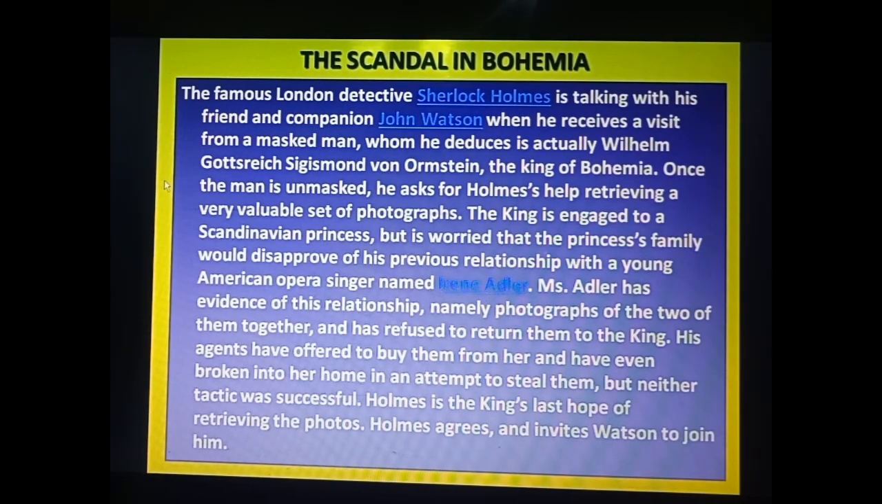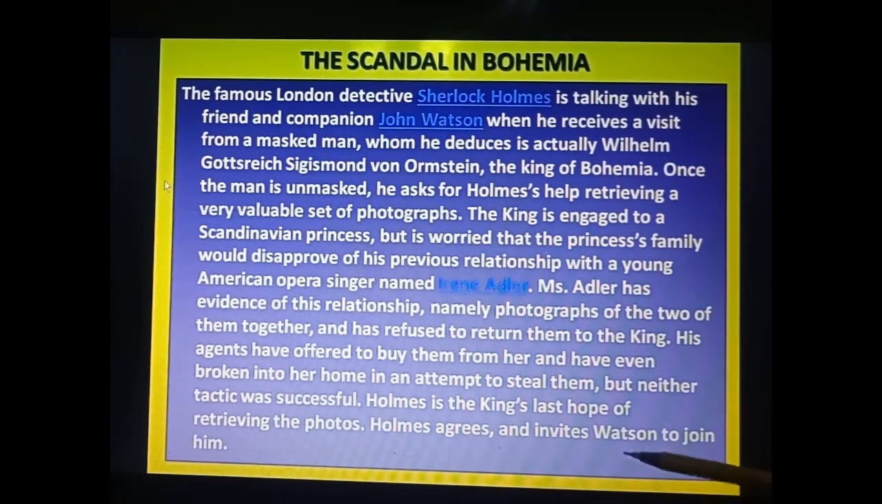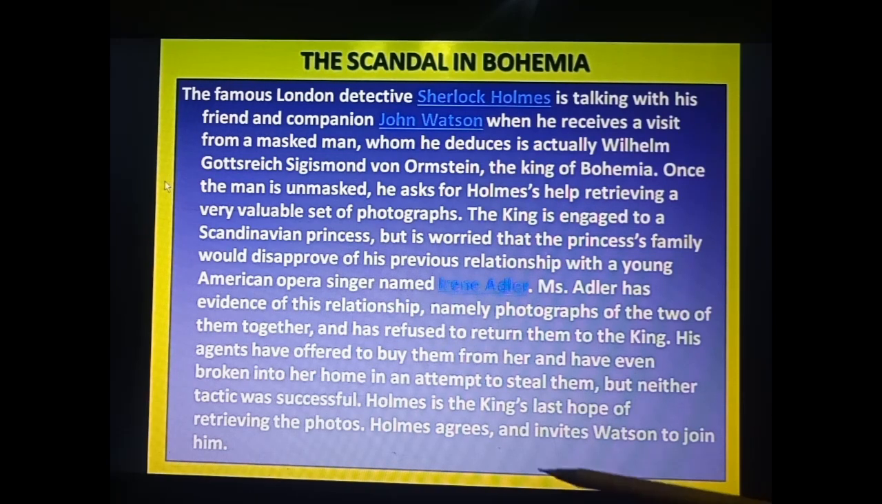So that's why Holmes is the king's last hope of retrieving the photos. Only through him is he able to receive those photographs from Irene Adler. Holmes agrees and invites Watson to join him. Now Holmes has agreed, after that he invites Watson. Who is Watson? Companion and friend, we can say assistant. And he invites Watson to join in this case also.